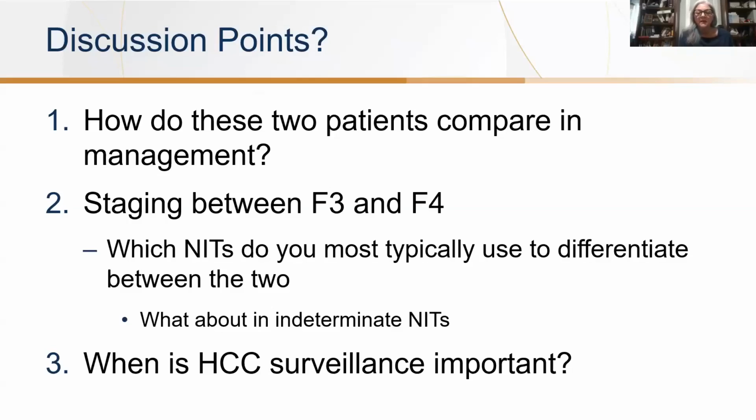And hepatocellular cancer surveillance is important at all stages of fibrosis, but definitely we know that there's a high correlation between cirrhosis and the development of hepatocellular cancer. So the more advanced the fibrosis is, the more high risk they are.